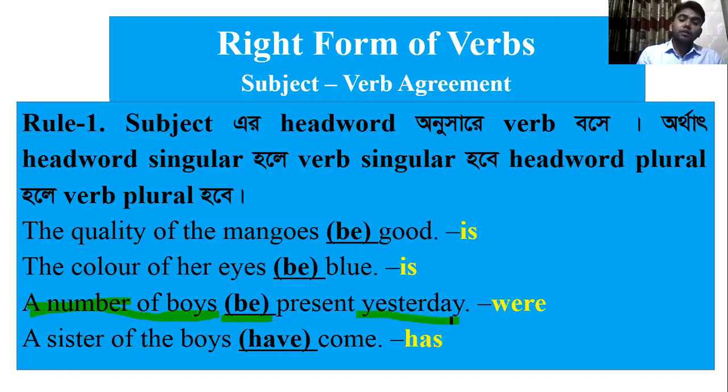That's why the past indefinite tense be verb is was, were. We have to select was or were. So, as it is a number of boys, we can say here it would be were.